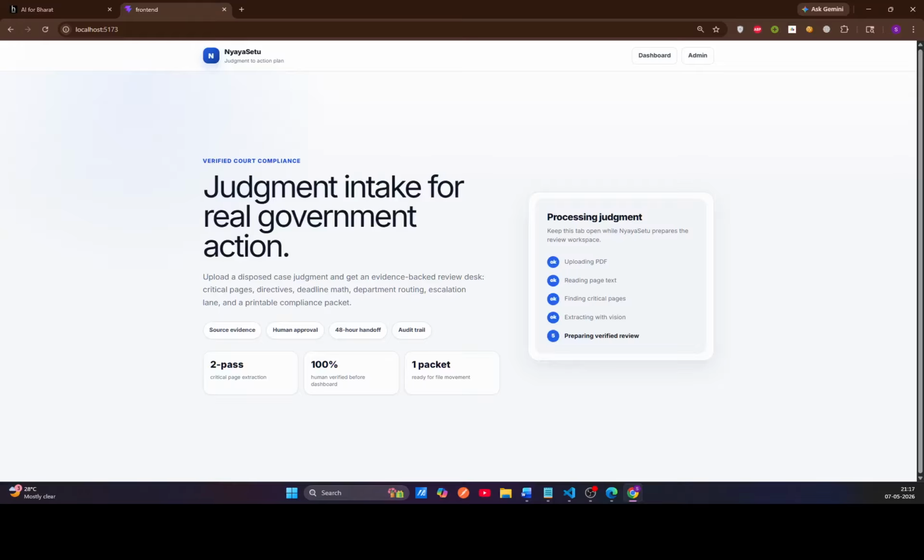So our pipeline is now working. It first uploads the PDF, reads the page text, and finds the critical pages. After that, with the help of AI, it goes over those pages and extracts all the important details and our action plan.